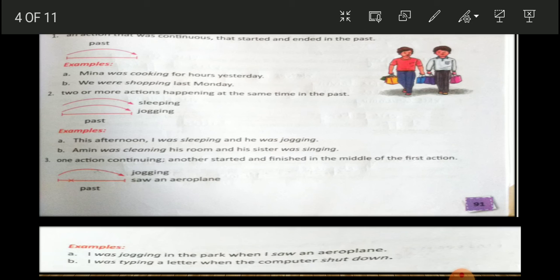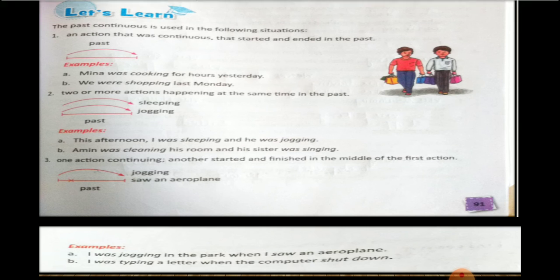You can see A. I was jogging in the park when I saw an aeroplane. So I was still jogging, but I saw an aeroplane. The aeroplane has already passed. Number B. I was typing a letter when the computer shut down. You can see the two actions that are going on. One action is still continuing and the other action has come to a stop. So I hope you are clear with the situations where you are going to use the past continuous tense. Next.